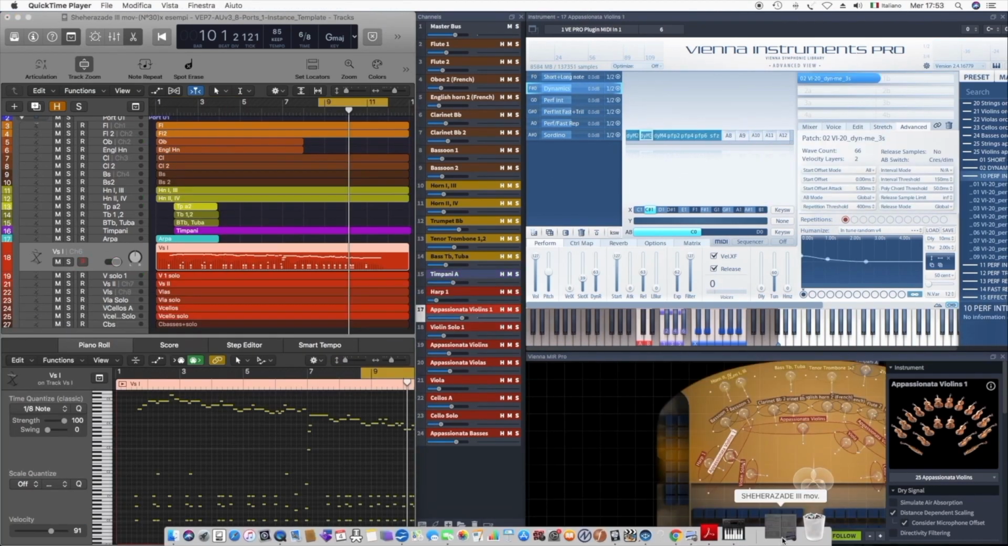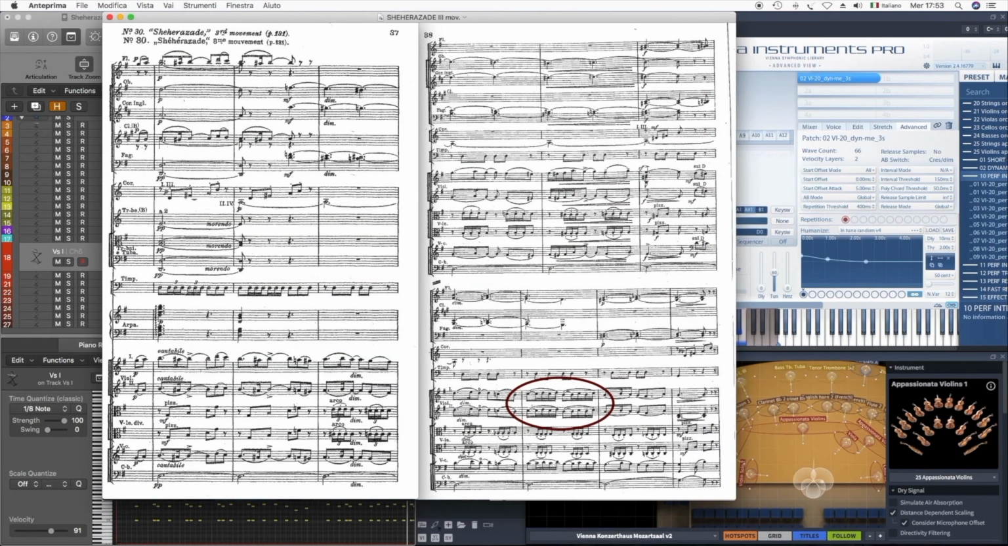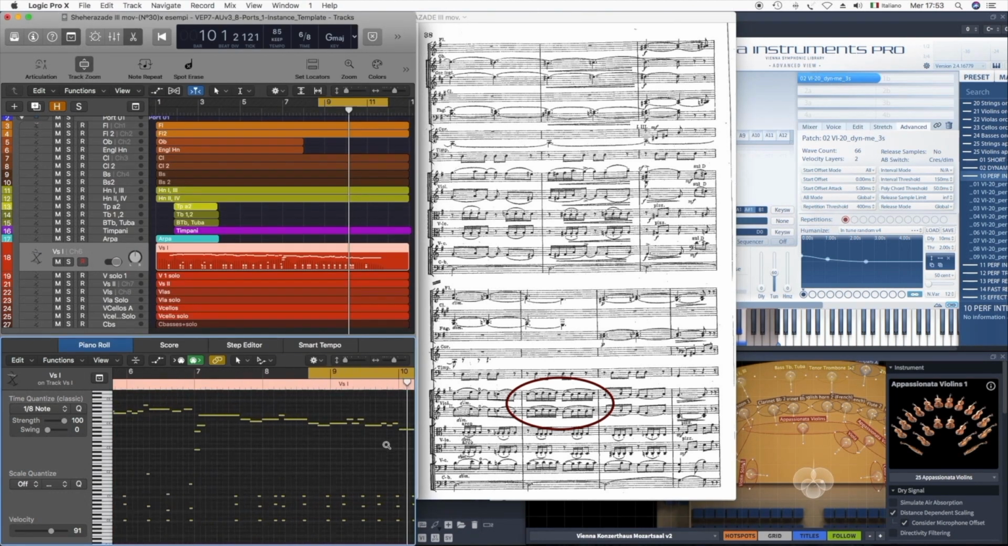For string instruments, especially within a connected musical phrase, I find a brief overlap between the end of a note and the beginning of the next one useful. When you want to emphasize the bow change instead, it's better to avoid overlaps.